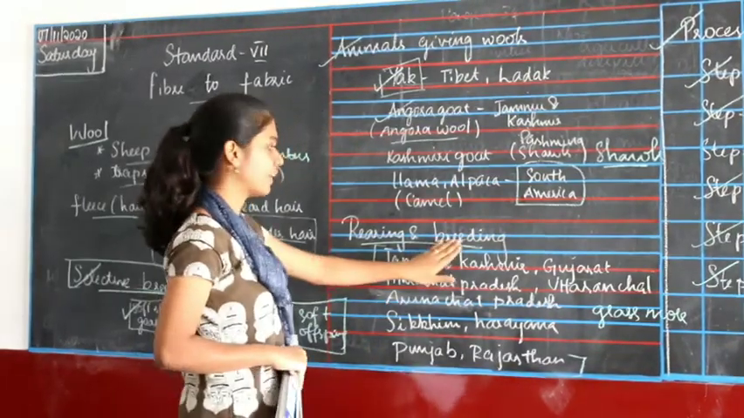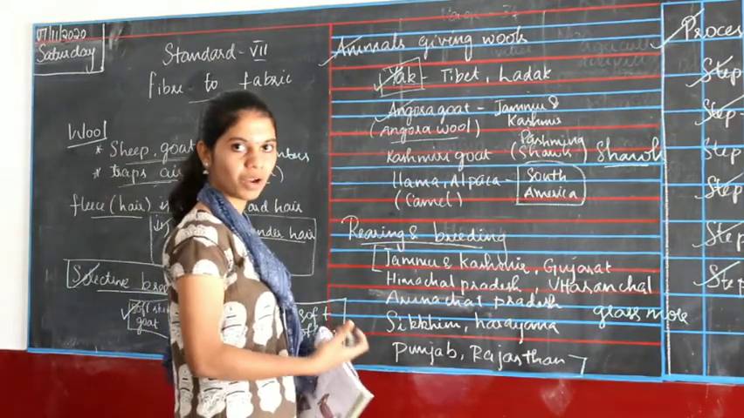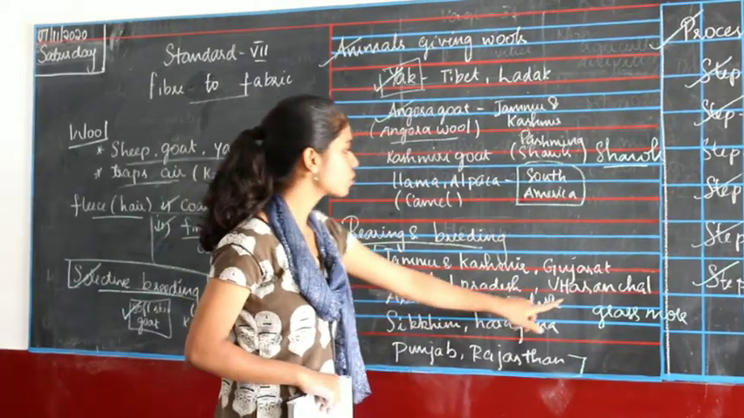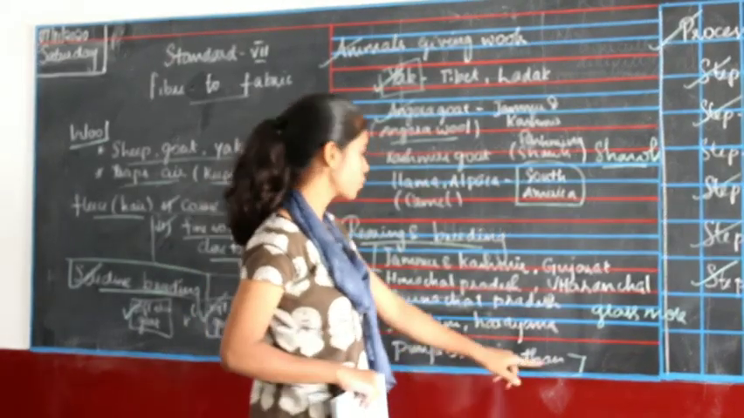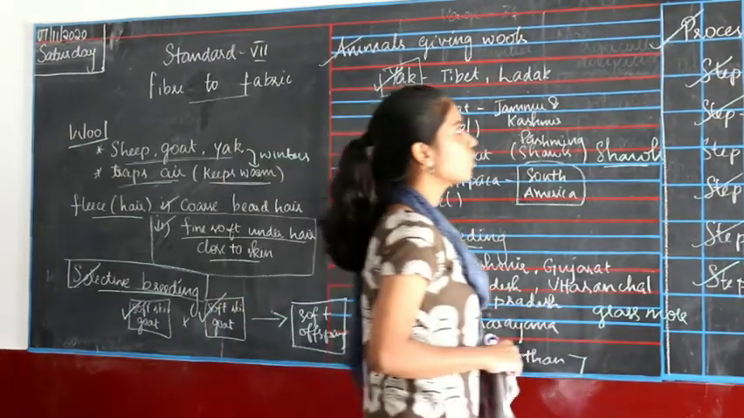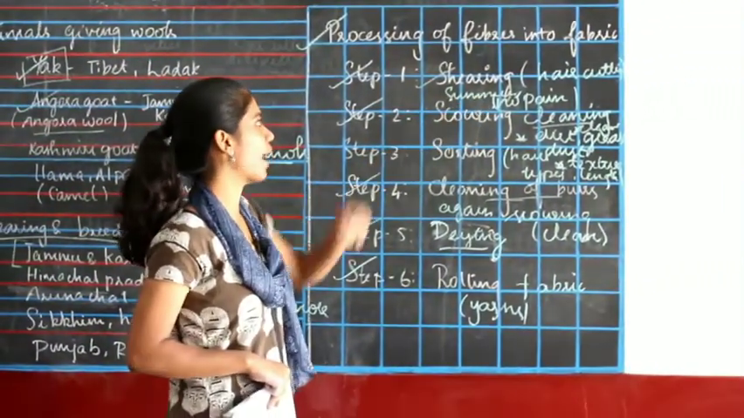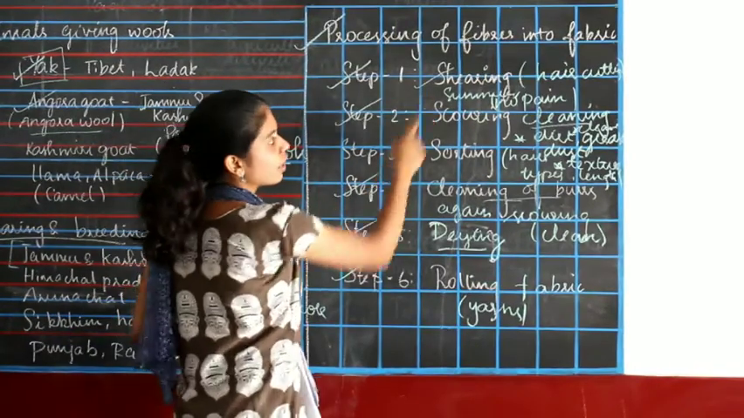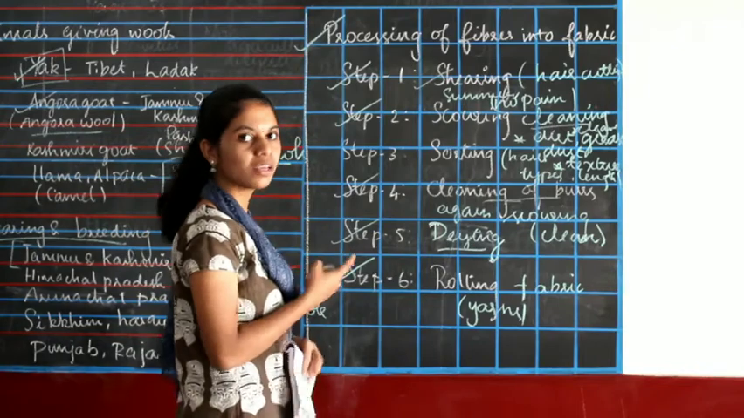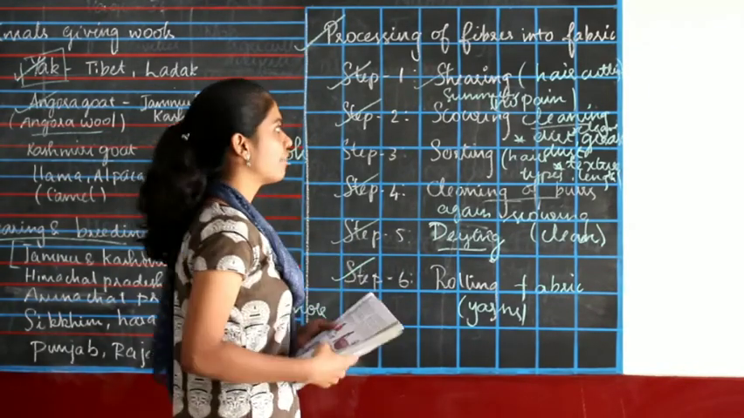So rearing and breeding, where do they live? These are the places where we can find more goats that give us wool: Jammu and Kashmir, Gujarat, Himachal Pradesh, Uttaranchal, Arunachal Pradesh, Sikkim, Haryana, Punjab and Rajasthan. So now the process of converting fibers into fabrics. Step 1, shearing, removing hair from the goat. This is called shearing and it won't pain. It is done during summer so that hair grows back when winter comes.